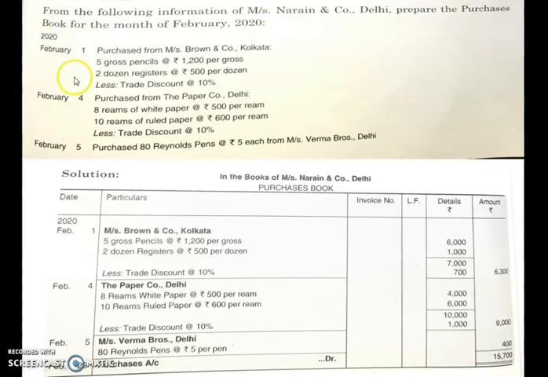Now let us do one problem related to purchase book. From the following information of Messrs. Narain and Company, Delhi, prepare the purchases book for the month of February 2020. So here in front of you are given some transactions, and on the basis of those transactions you have to prepare a purchase book. Okay, children.